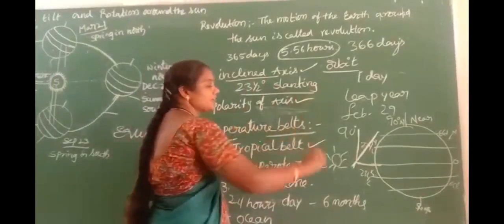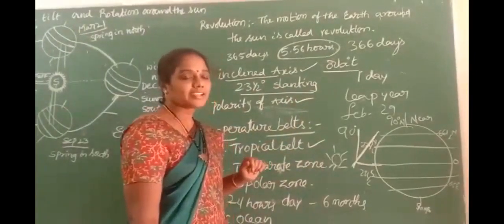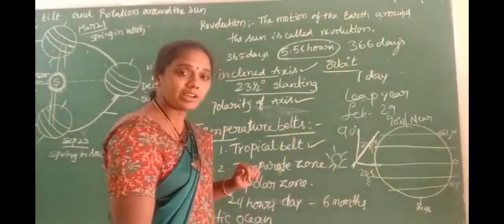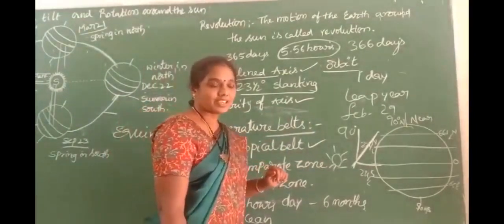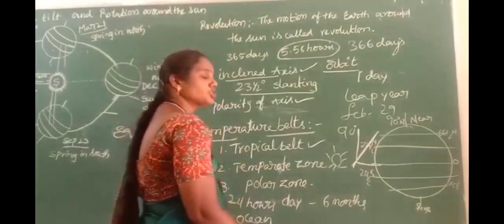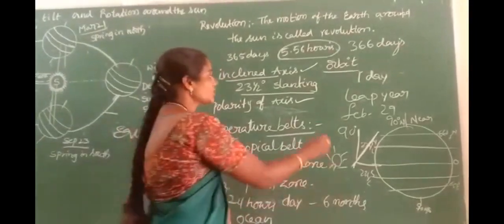Next, polarity of axis. The axis of the Earth always shows the pole star. So that's why the axis